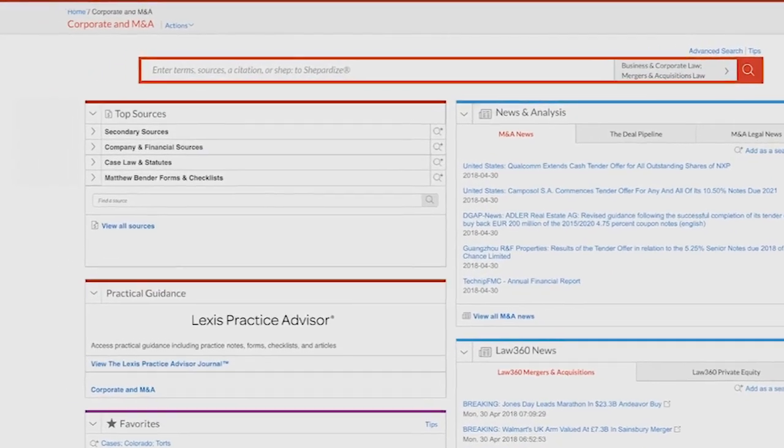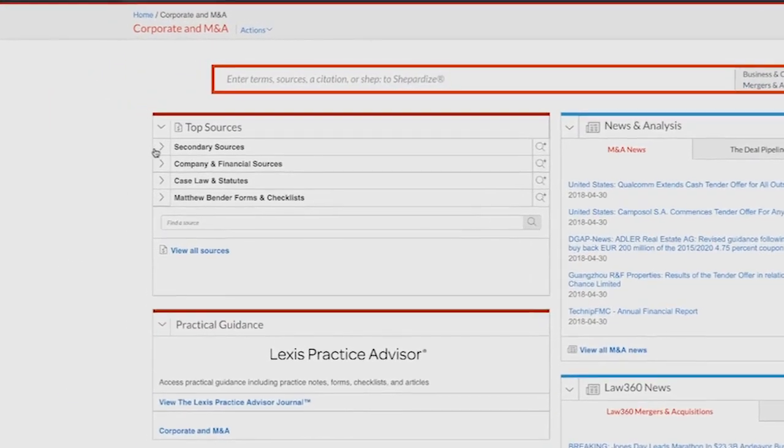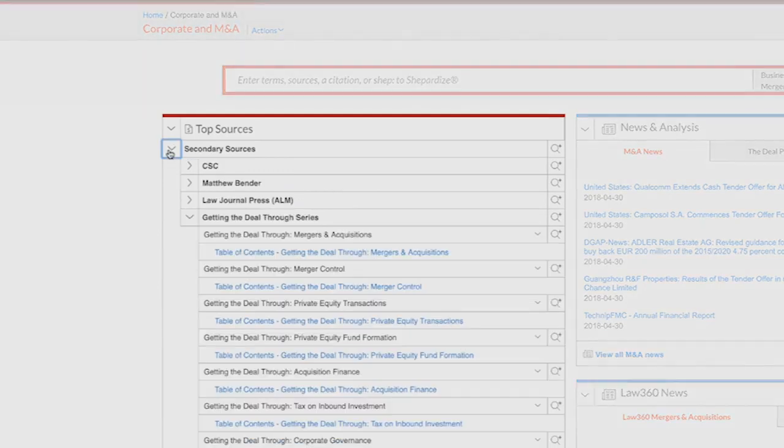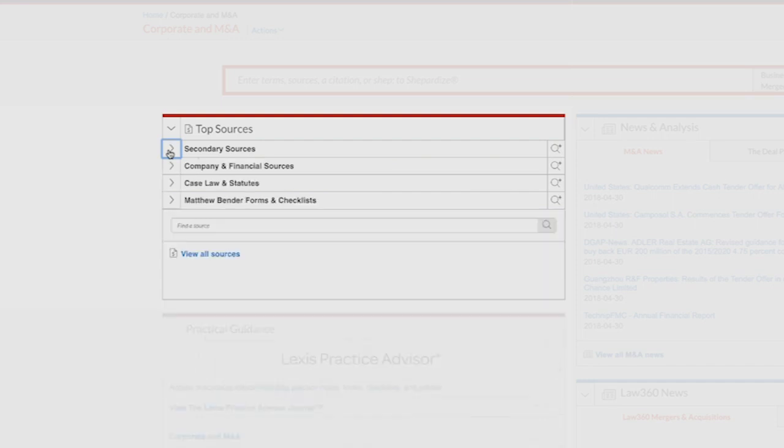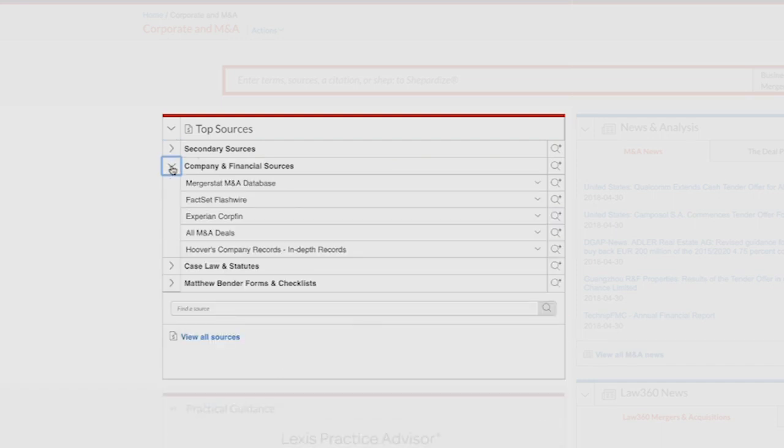Below the search box, you will find specially curated content that includes secondary sources, including a broad collection of corporate titles from Matthew Bender, Law Journal Press, and Getting the Deal Through. Company and financial resources. The purpose of these resources is to unearth background intelligence on competitors in the market, track activity in the M&A deal marketplace, and more.